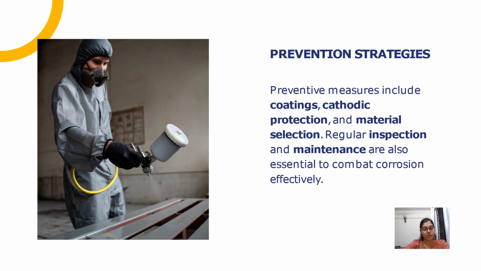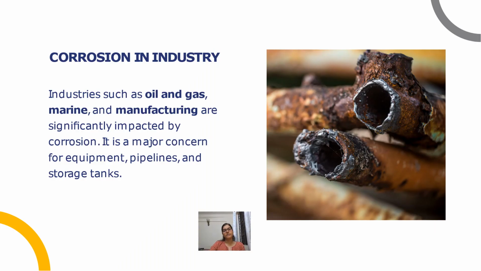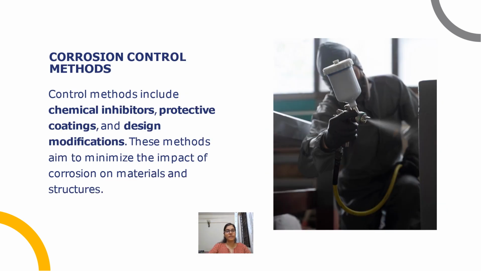Corrosion in infrastructure. Infrastructure such as bridges, pipelines, and buildings are susceptible to corrosion. Proper maintenance and corrosion-resistant materials are critical for longevity. Corrosion in industry. Industries such as oil and gas, marine, and manufacturing are significantly impacted by corrosion. It is a major concern for equipment, pipelines, and storage tanks. Corrosion control methods. Control methods include chemical inhibitors, protective coatings, and design modifications. These methods aim to minimize the impact of corrosion on materials and structures.